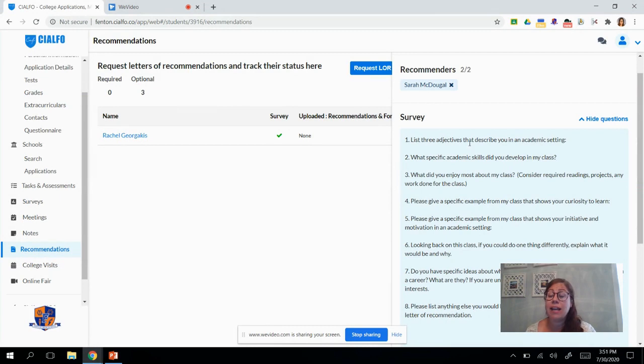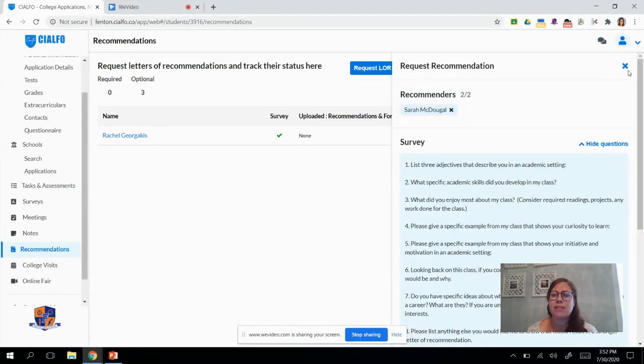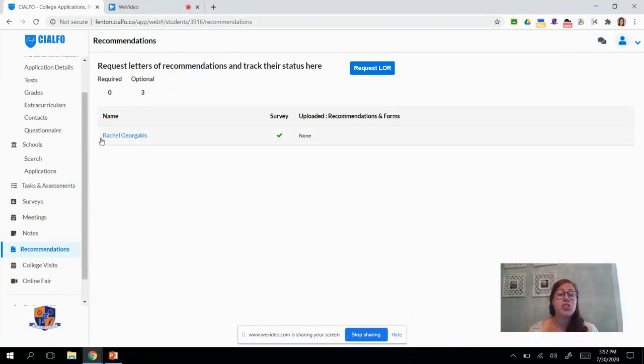Okay, a lot of these questions you're going to be able to reuse. The 3 adjectives that describe you, you can use that for both teachers that you're requesting. But some of these are going to be really specific to the class, like what specific skills did you develop in my class? That's going to be different for English than it might have been for AP bio, for example. Those skill areas are going to be different. So once you hit Send Request, you can X this out, it'll show up here.